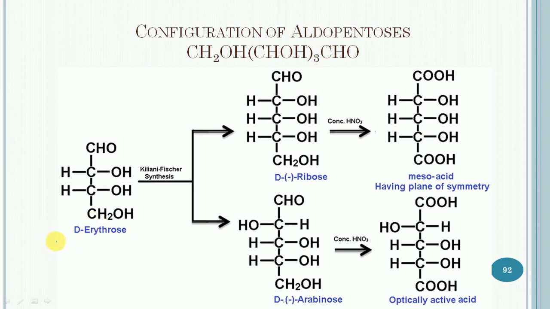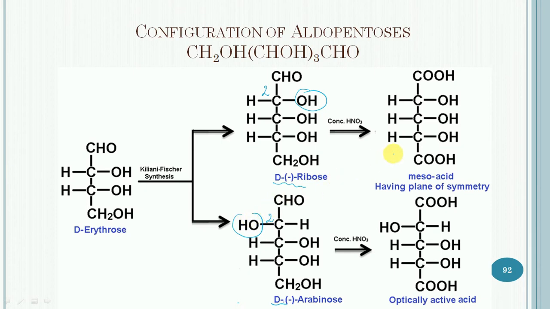So first of all, D-erythrose is subjected to Kiliani-Fischer synthesis. It will give 2 products. The one is D-ribose and another is D-arabinose. These two differ only in the configuration around the new stereocenter at carbon number 2. In case of D-ribose, it is on the right hand side, and in case of D-arabinose, it is on the left hand side, and the rest of the configuration is similar.